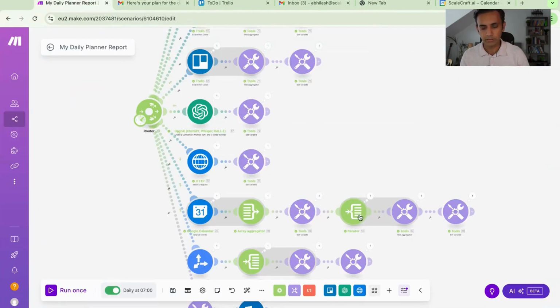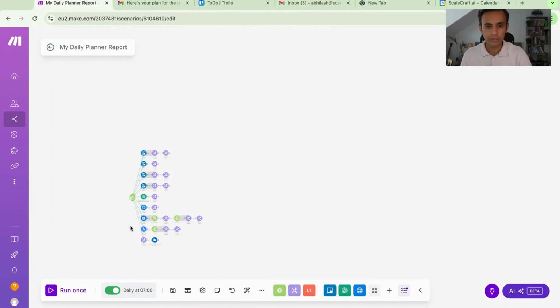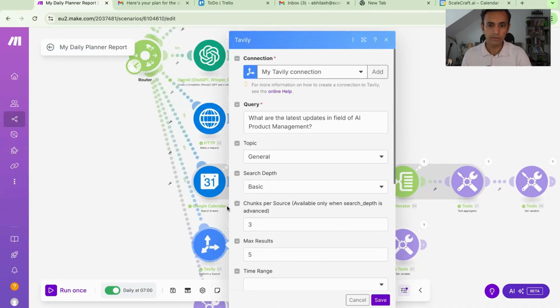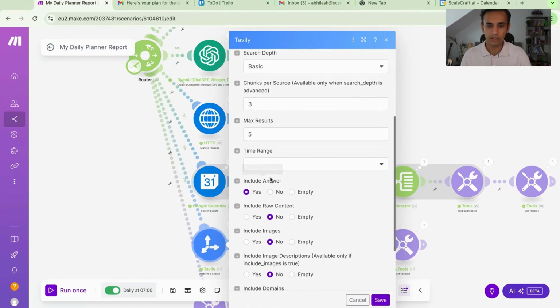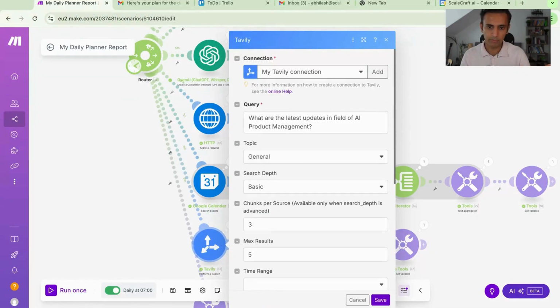It also then goes through and aggregates all of them and creates a block of text, which is what you see in the email about all the meetings. The next one is Tavily, which I mentioned to you. So I'm using an API again. Tavily offers you a free tier where you've got, I think, some 1,000 credits. You can do 1,000 searches, I think, but I've been using it freely, so I didn't have to pay anything. So you can certainly use it for a month. If you're running it every day, you're going to have 30 days of execution. It's going to be free, absolutely.